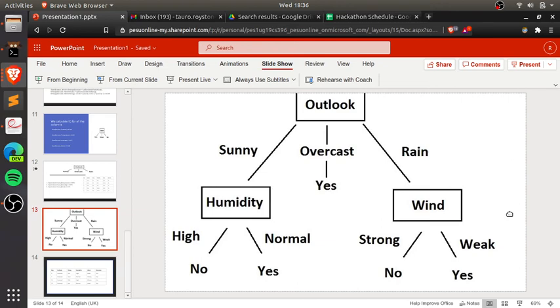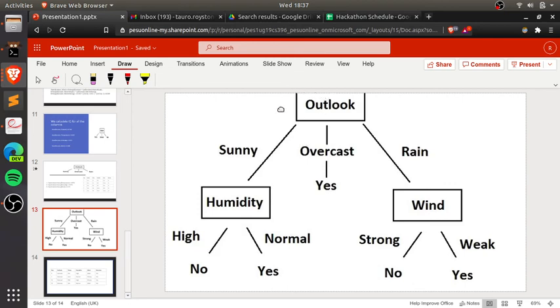So how would you decide if temperature comes at the same level as humidity and wind, or below humidity and wind? I'm sorry, I didn't understand your question. Outlook is the first, the root, right? And humidity and wind are at the first level. Now if you have a bunch of columns, does one of them become the root and all the rest come on the first level, or will some be in the first and some in the second?